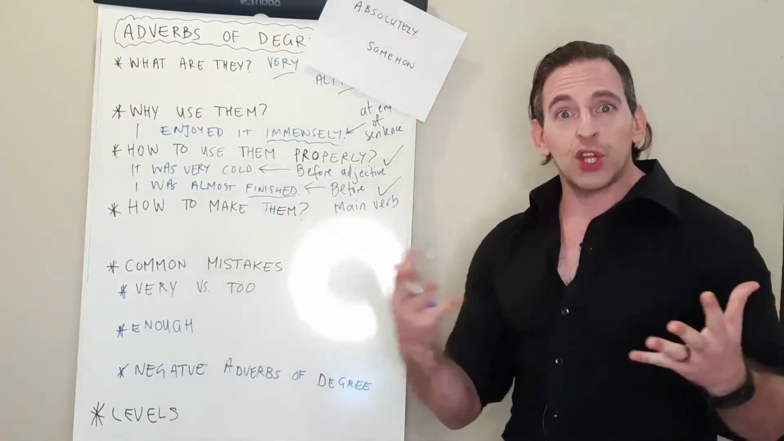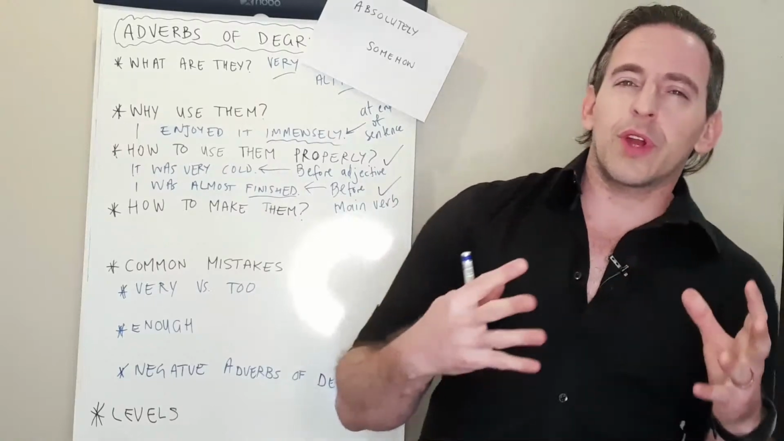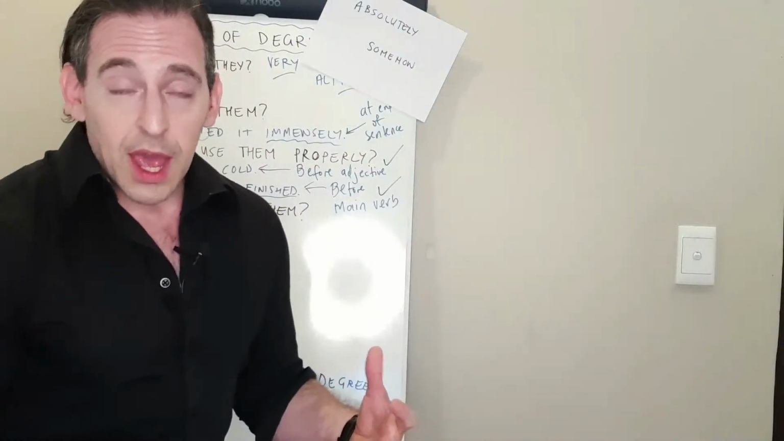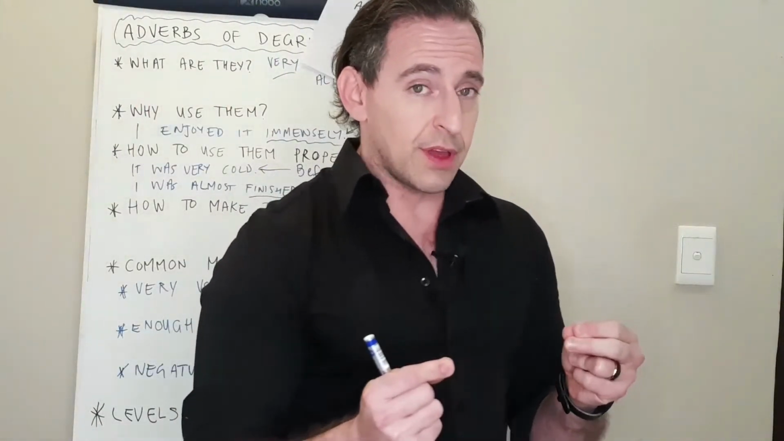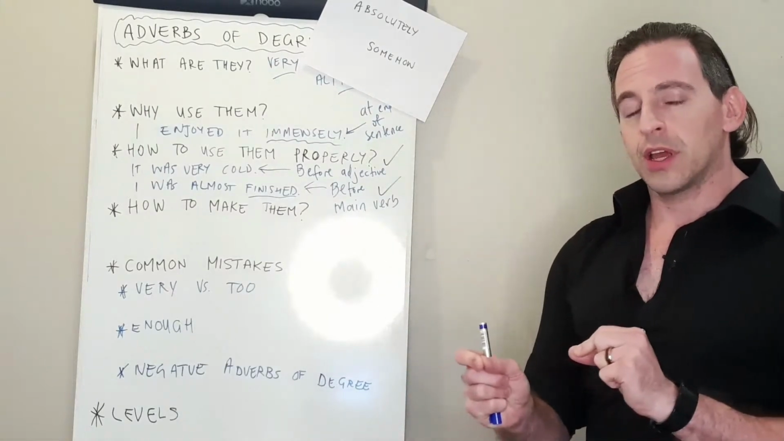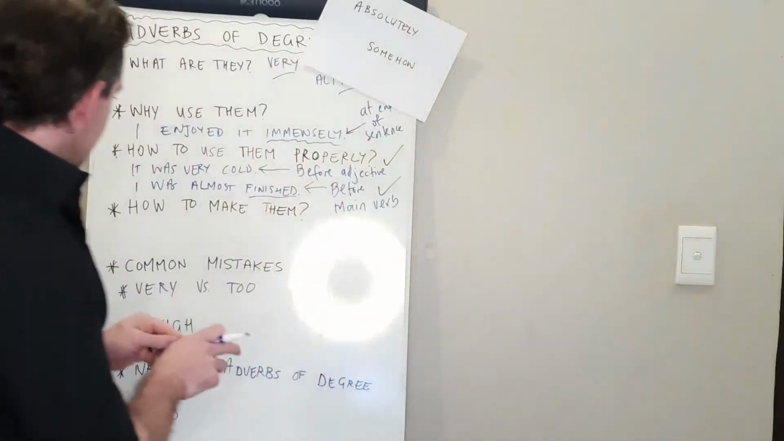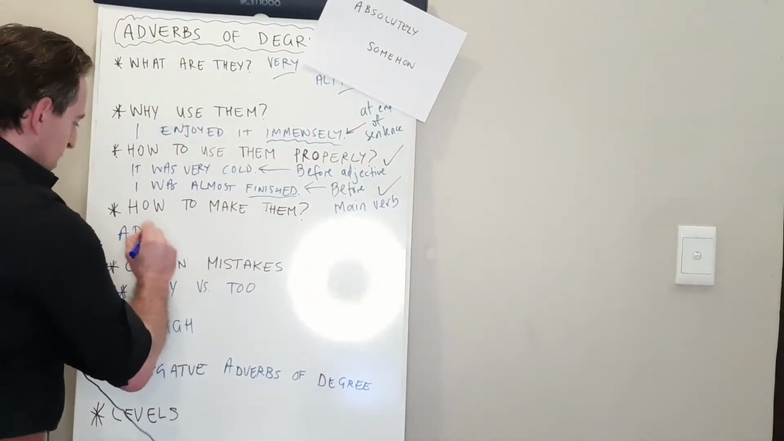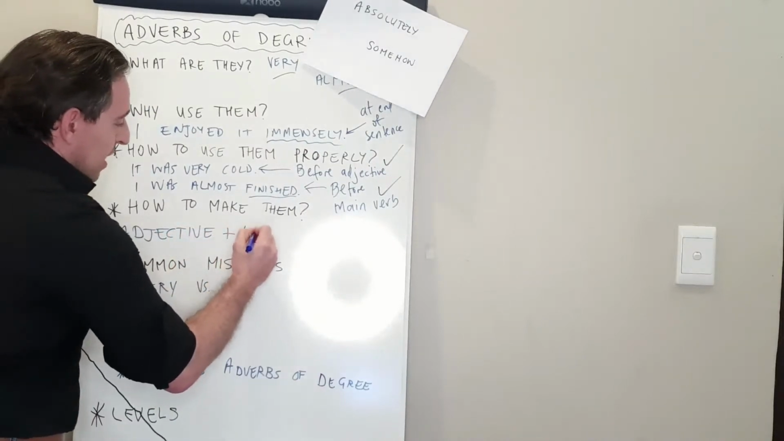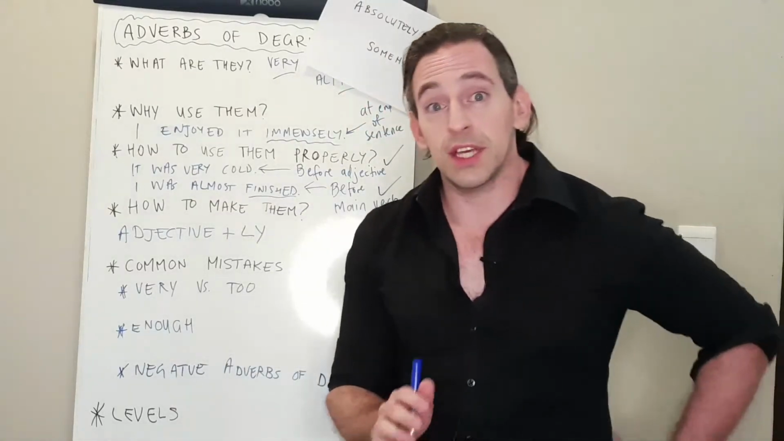Now, what does it mean? How can you make up a word? Adverbs of degree are special in the fact that there can be many, many different types. And we can often take an adjective that already exists and we can change it into an adverb of degree. How do we do it? So we take an adjective and we add ly to the end of it.